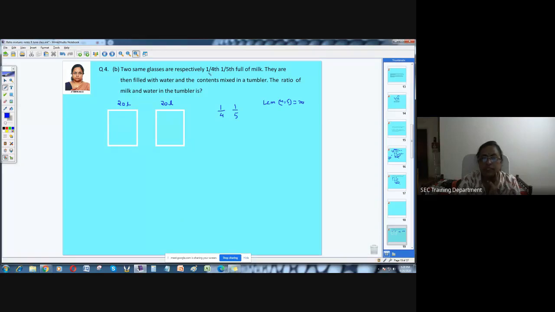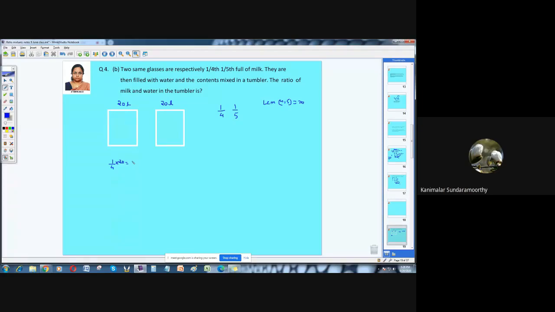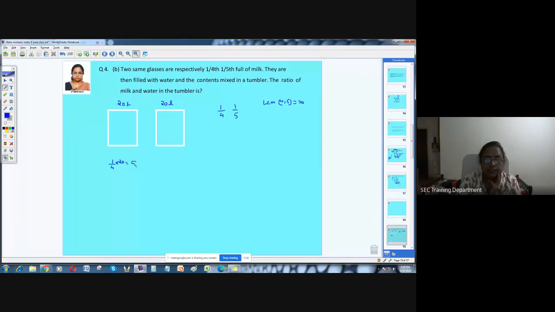First glass is 1/4 full of milk. So what is 1/4 of 20? How much is that? 5. 5, right?